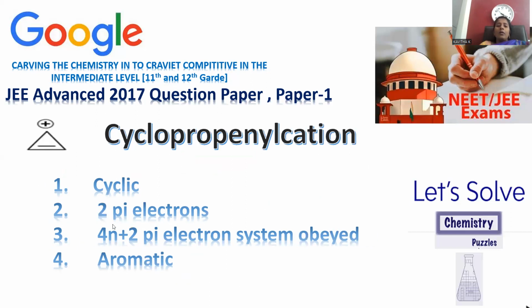Move on to another where a 3-membered ring is there, where only 2 electrons are present, being a positive charge, no electrons. Positive charge means vacant, absence of electrons. So only 2 pi electrons, and a 2 pi electron system is part of the 4n plus 2 system. Hence you can say aromatic. What is the IUPAC name of the compound? Cyclopropenyl cation. Let me repeat, cyclopropenyl cation is the name. It's a cyclic 2 pi electron system, 4n plus 2 obeyed by the compound. Hence you can say aromatic in nature.